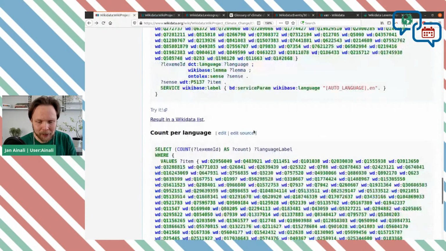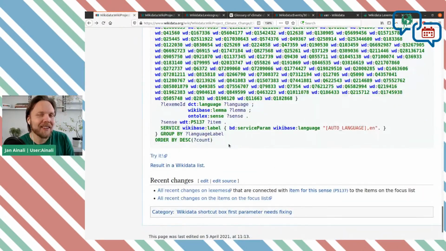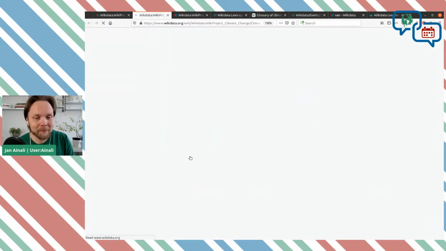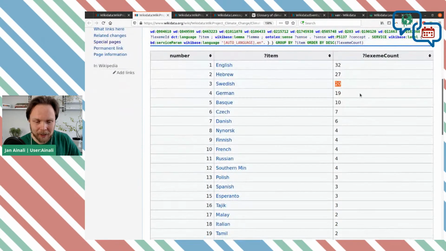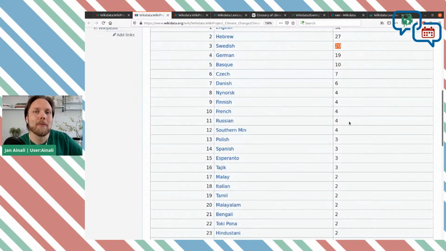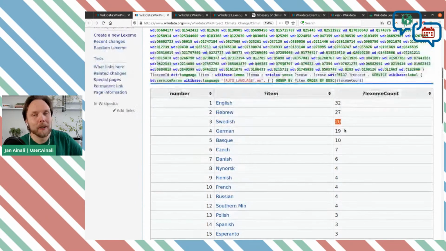And then the other one is the friendly competition. It's not really a competition, but if you have some sort of language rival, so to speak, here's the top list right now. So English is in the lead with 32, Hebrew with 27, and Swedish with 20. And you can see here how much you need to edit to pass. Hopefully, we'll have a few of them with 195 at the end of the week.